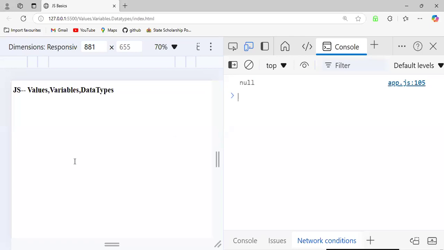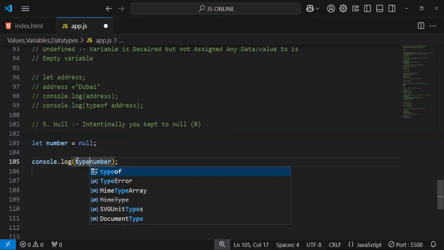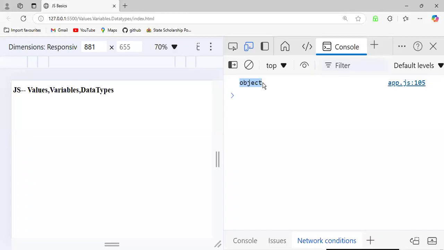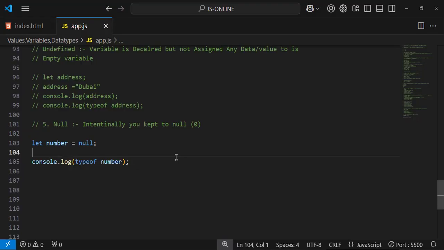If you want to check the type of null, the type of null is object. This is not a pro, it's a con in JavaScript. In the last introduction class I explained object oriented programming. An object is something which has key and value pairs or contains some values.